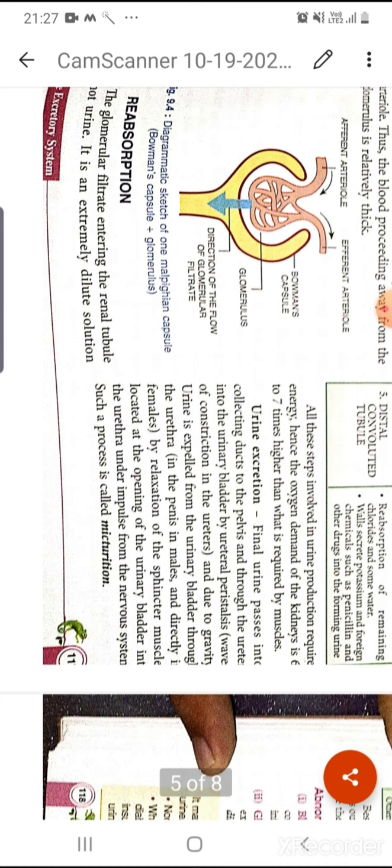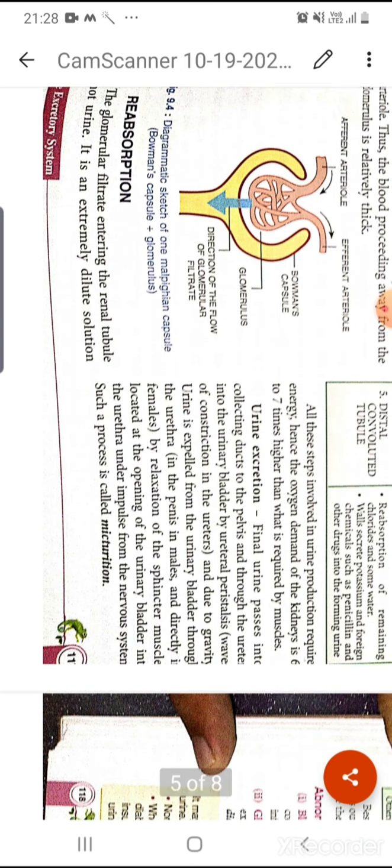urine is expelled from the urinary bladder through the urethra, by the relaxation of one muscle, that is the sphincter muscle. Okay, so the sphincter muscle is actually located at the opening of the urinary bladder. So when the sphincter muscle is in its relaxed condition, then the urine is removed from our excretory organ.